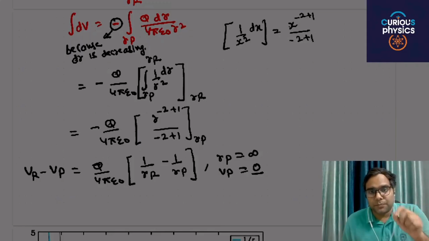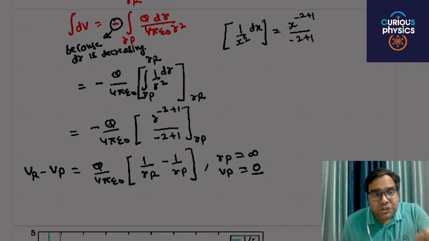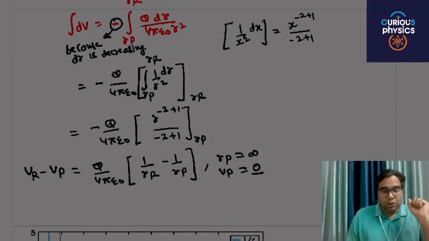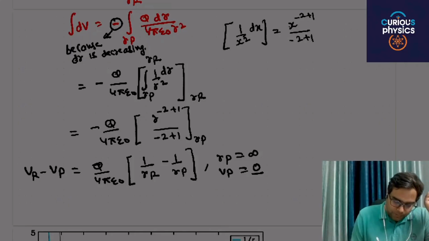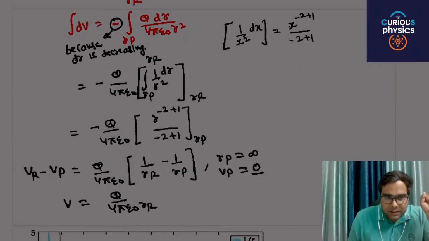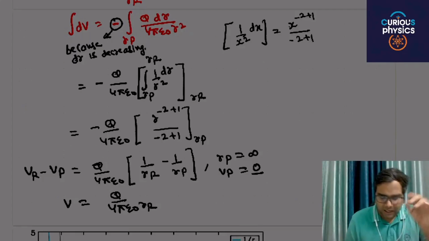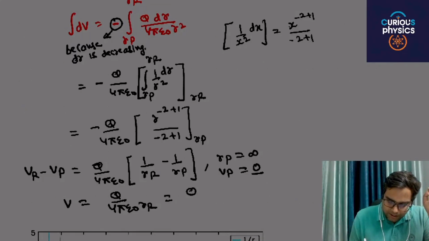we said, what is potential? Potential is the amount of work done per unit charge in moving from infinity to that particular point. So this potential becomes q by 4 pi epsilon naught into r. If that particular point is at a distance r, then potential can be written as q by 4 pi epsilon naught r.